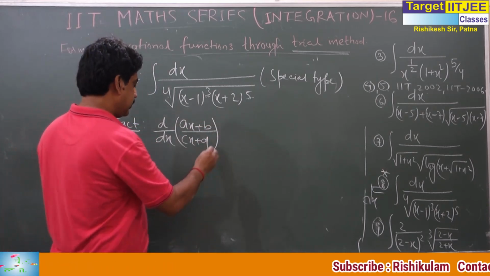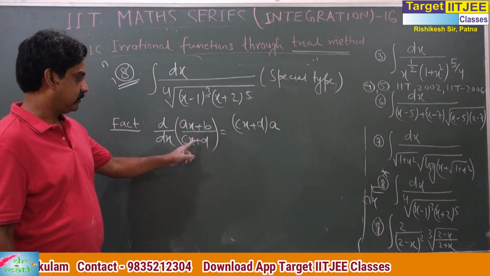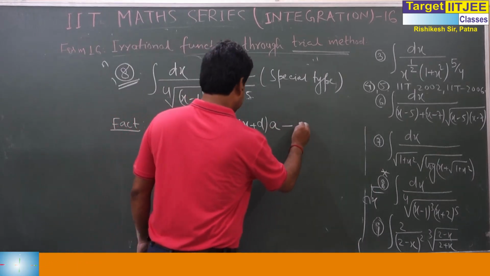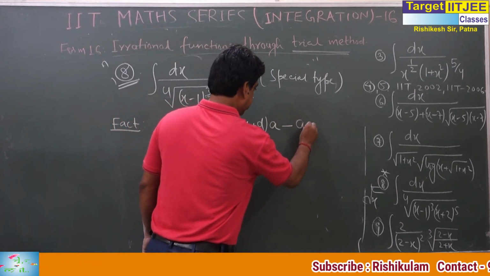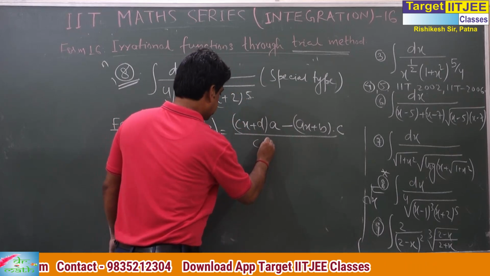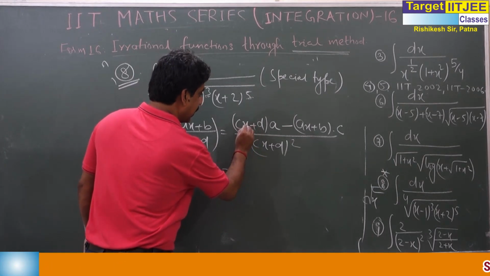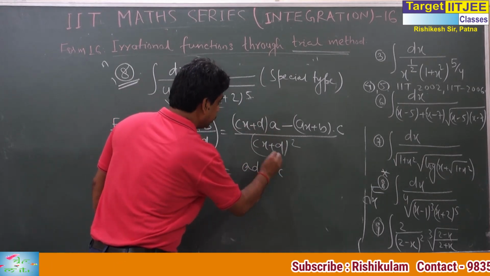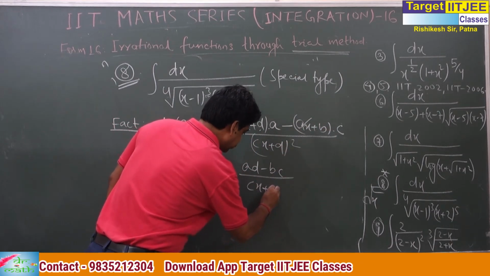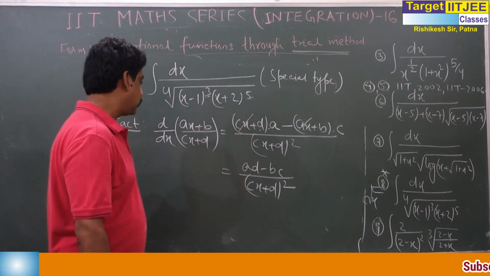This is (cx plus d) into the differentiation of this, minus (ax plus b) into c, divided by (cx plus d) whole square. Finally this is, I think, ad minus bc, as the term acx cancels. So it is (ad minus bc) upon (cx plus d) whole square. The numerator is constant.